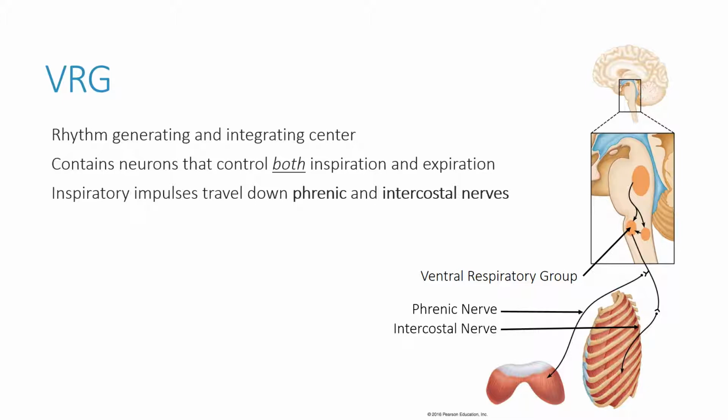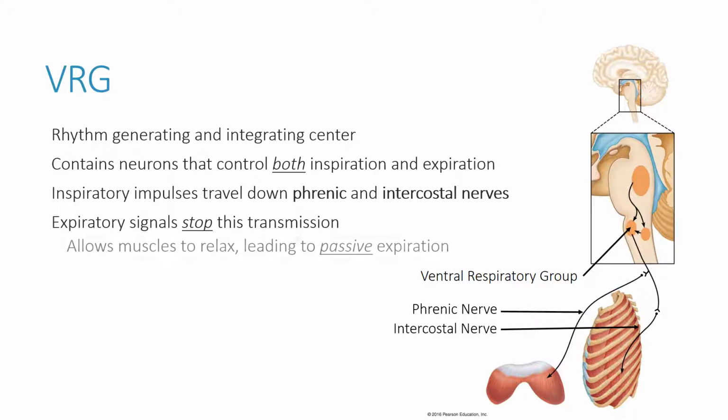As these impulses reach those muscles, it causes contraction of those muscles. As they contract, it increases volume in the thoracic cavity, decreasing pressure, and air travels down its pressure gradient to fill the lungs. The expiratory signals that are part of this ventral respiratory group stop the transmission of these impulses.